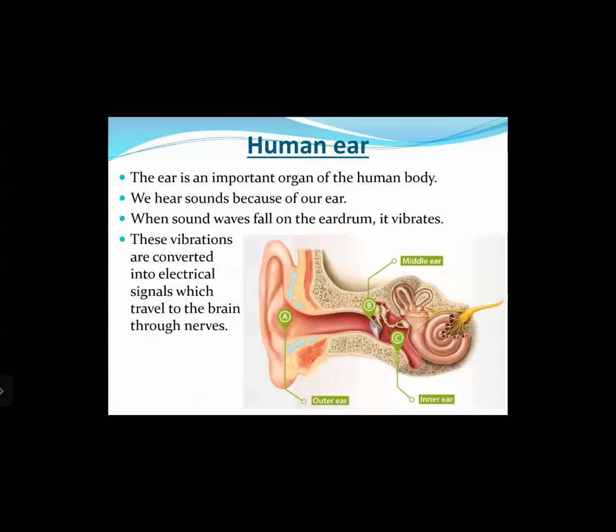Okay. Then the next part we studied was about the human ear. So we know the human ear is an important organ of the human body. It is related to one of our very important senses, the sense of hearing. We hear sounds because of our ear. When sound waves fall on the eardrum, it vibrates. These vibrations are converted into electrical signals which travel to the brain through the nerves.